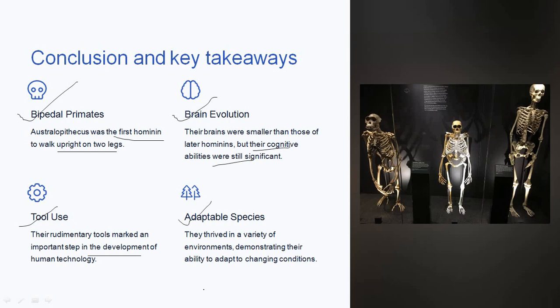They were eating meat which was left over from the predators. So they were open to any kind of environment, and their ability to stand up on their two legs also helped in their survival, because of which it became the most adaptable species and the ancestor for the genus Homo.